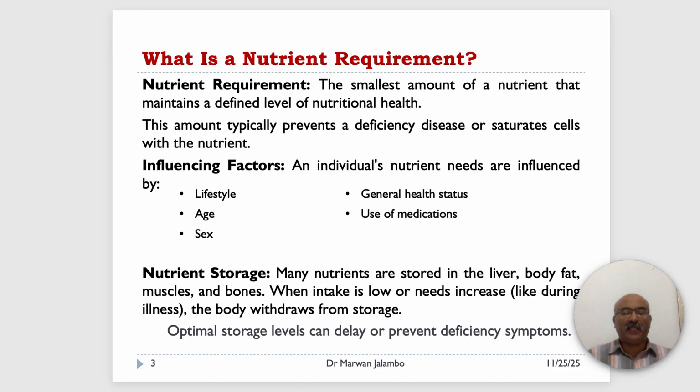What is a nutrient requirement? It's formally defined as the smallest amount of a nutrient that maintains a defined level of nutritional health. This minimum amount is what's needed to prevent a specific deficiency disease, like scurvy from lack of vitamin C, or to properly saturate our body's cells with that nutrient.